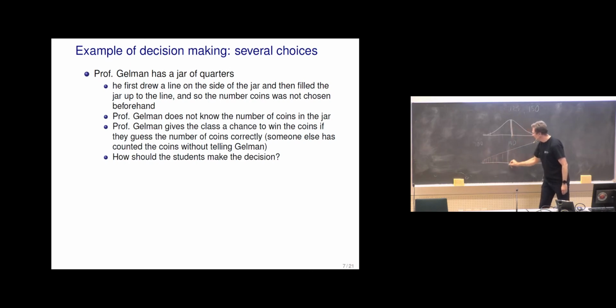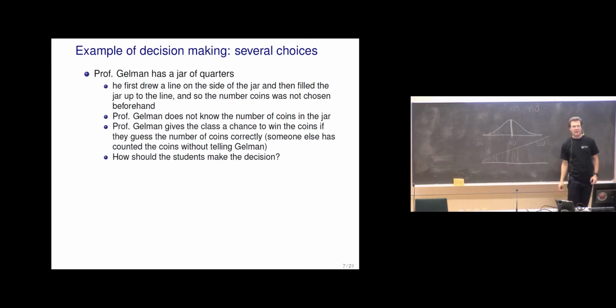And then if we multiply the probability and utility, to maximize the expected utility, you would actually guess something a bit larger than 150.